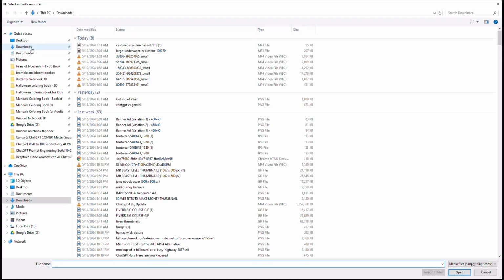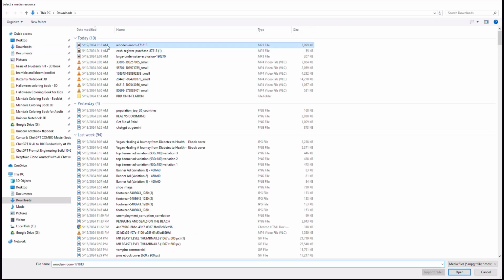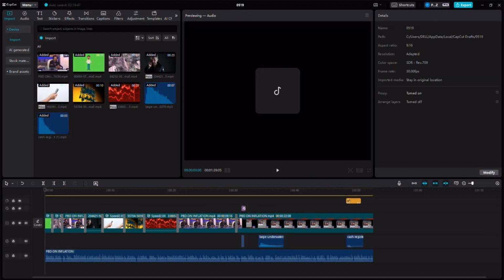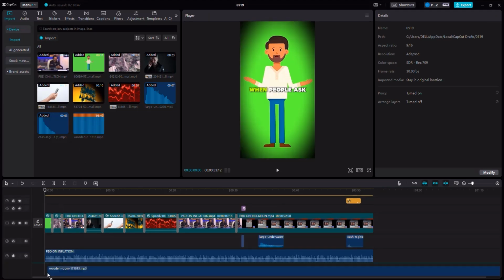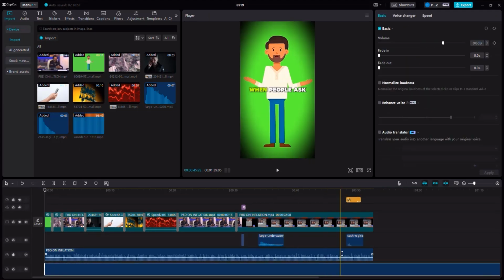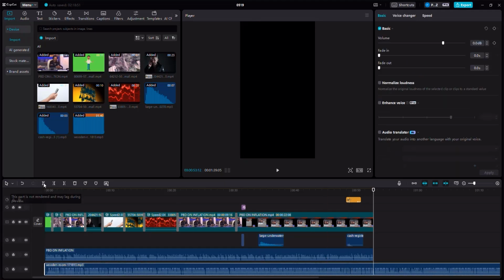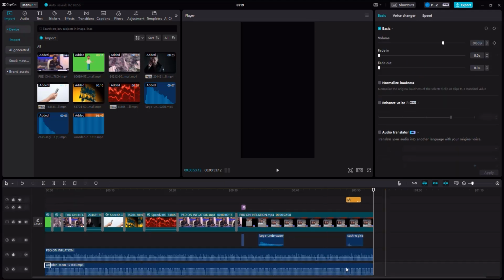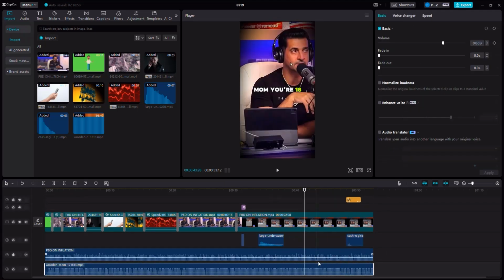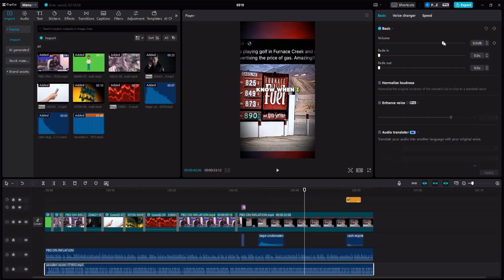And then I need to make sure that I click on this music, double click to add the music, and then drag the music right here. And of course, I need to cut the extra part at the end by clicking and cutting the audio. Then I want you to click right here on the music and make sure that you reduce the volume to a minimum level.